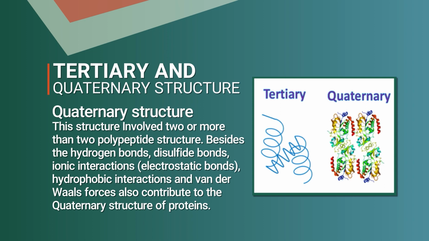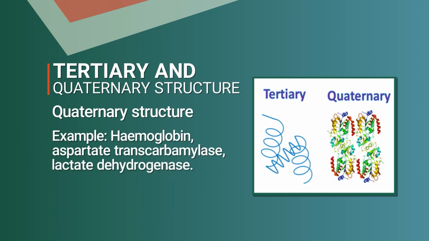Besides the hydrogen bond, disulfide bond, ionic interaction, electrostatic bond, hydrophobic interaction and van der Waals forces contribute to the quaternary structure of protein. Examples of quaternary structure are hemoglobin, aspartate transcarbamoylase and lactate dehydrogenase.